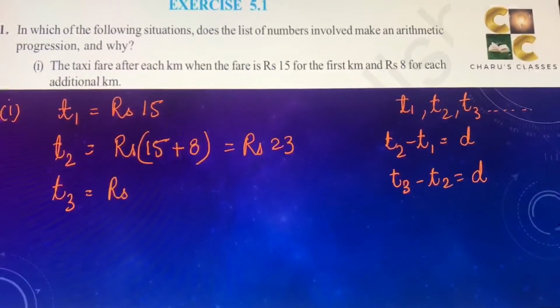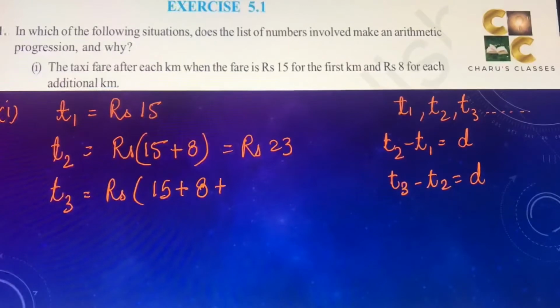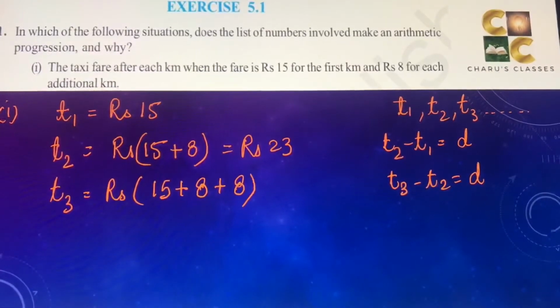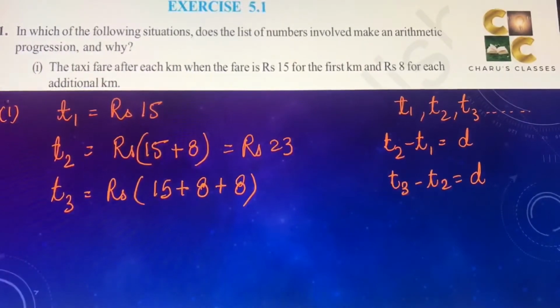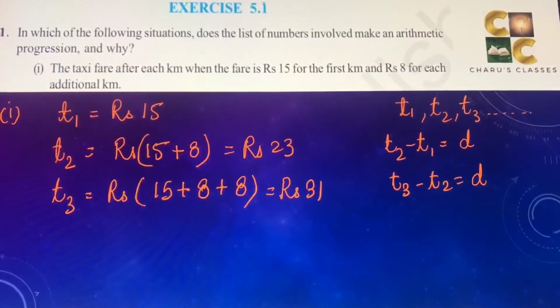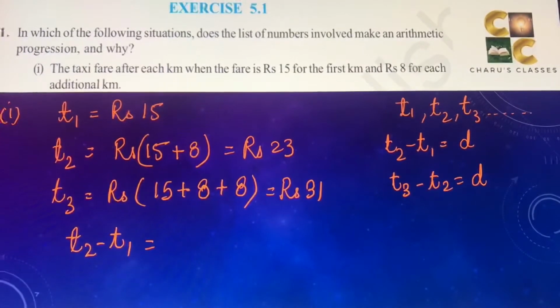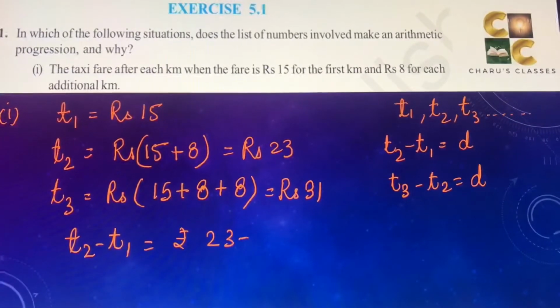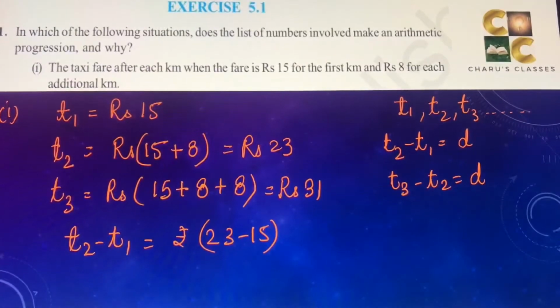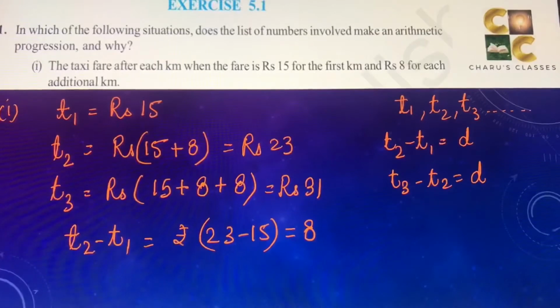T3, for the first kilometer 15 rupees is charged, for the second kilometer 8 rupees is charged, and the third kilometer also 8 rupees is charged. That makes it rupees 31. So if we see the difference between the T2 and T1, that will be rupees 23 minus 15. That is, it is coming 8 rupees.